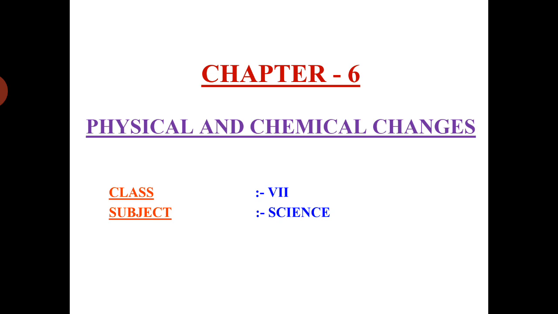This means it is a physical change but not a chemical change, because the chemical found in all the 3 different states, whether it is water in liquid form, water in the solid form, that is ice, or water in the gaseous form, that is vapor, in all the 3 different forms there is H2O. So chemically it is the same, chemical composition doesn't change, so it is a physical change.